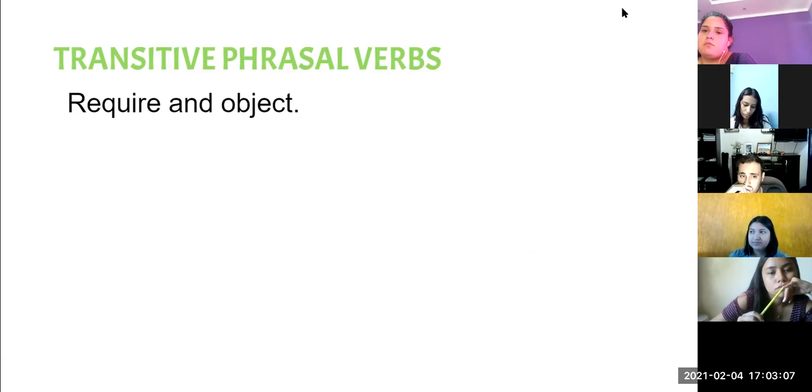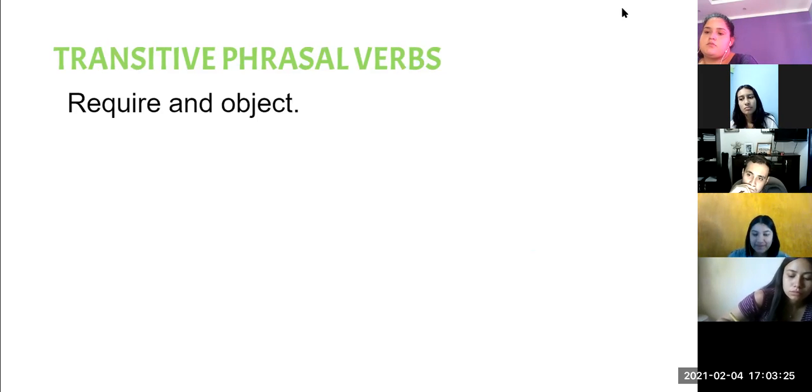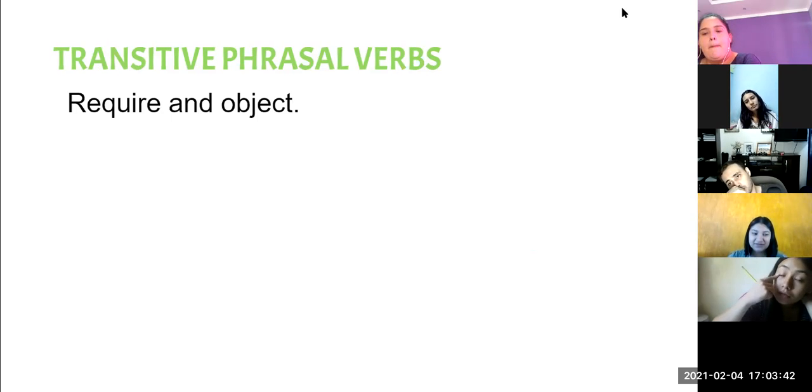Yes, the subject is the person or thing in the sentence that performs the action, and the object is the person or thing that receives the action. For example, Lucas opens the door. Lucas in this situation is the subject because he is doing the action, and the door is the object because the door is receiving the action.